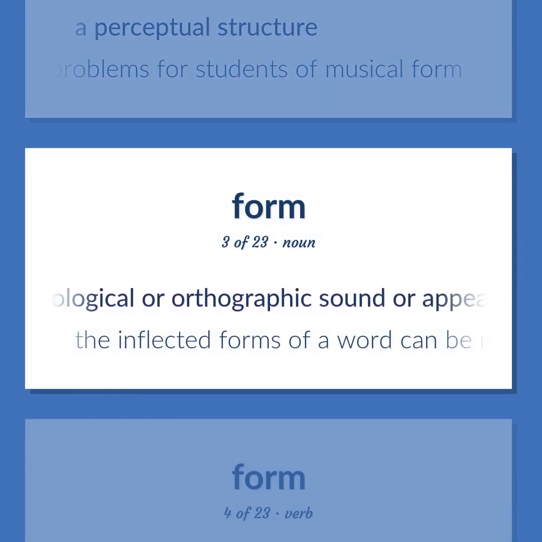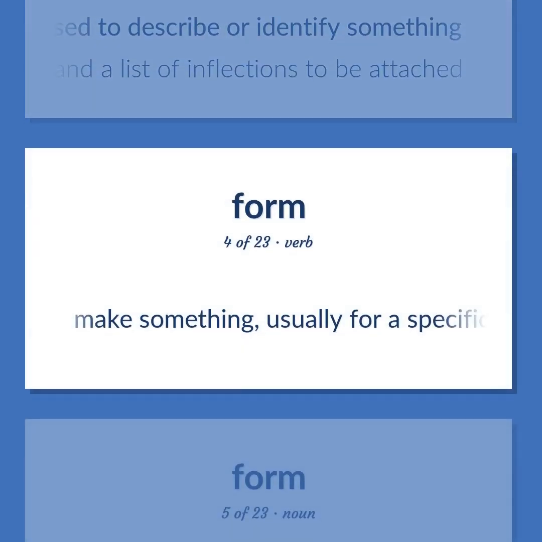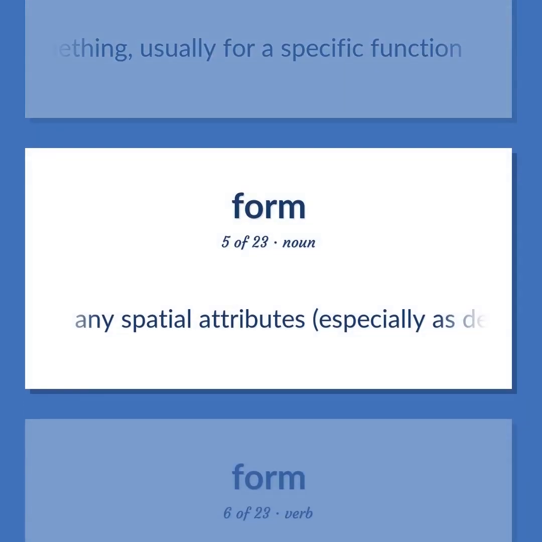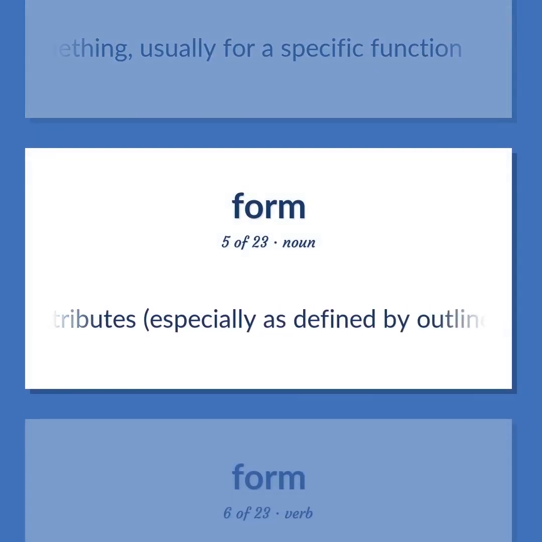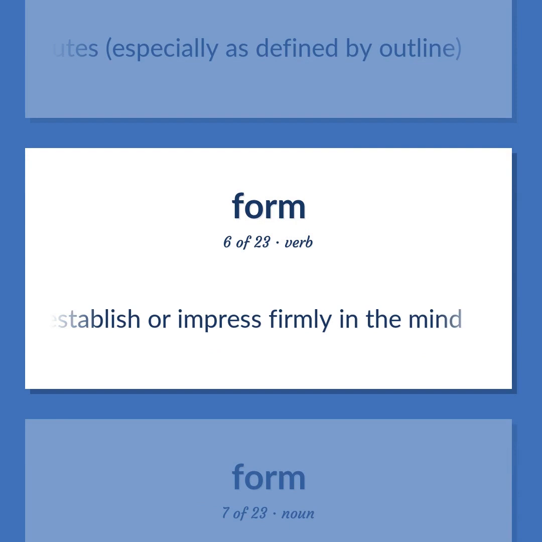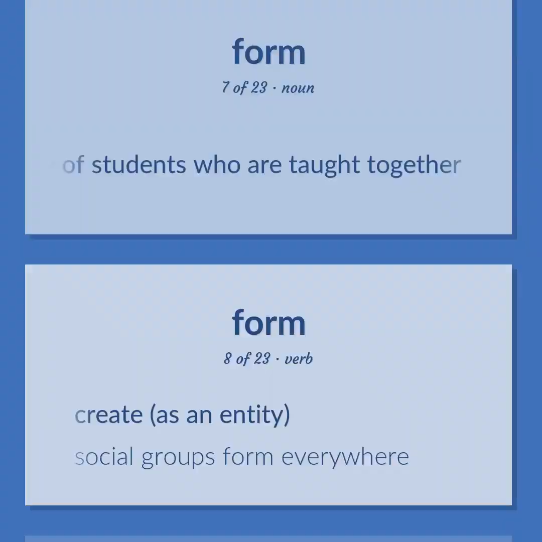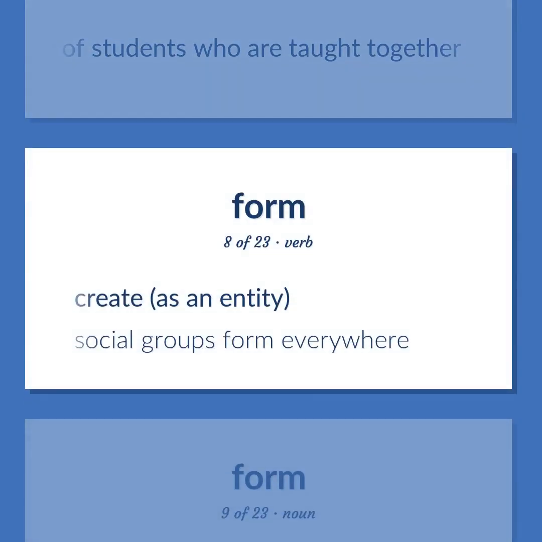The phonological or orthographic sound or appearance of a word that can be used to describe or identify something. The inflected forms of a word can be represented by a stem in a list of inflections to be attached. Make something, usually for a specific function. Any spatial attributes, especially as defined by outline. Establish or impress firmly in the mind. A body of students who are taught together. Create, as an entity. Social groups form everywhere.